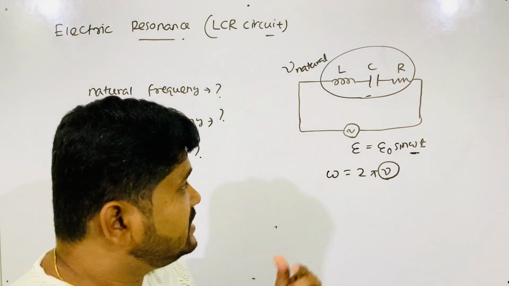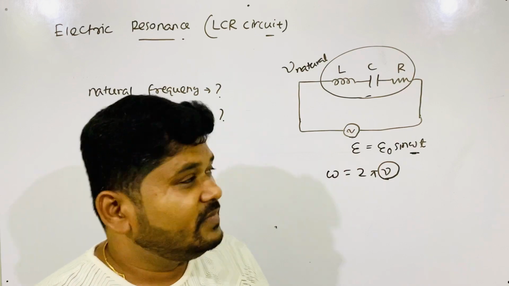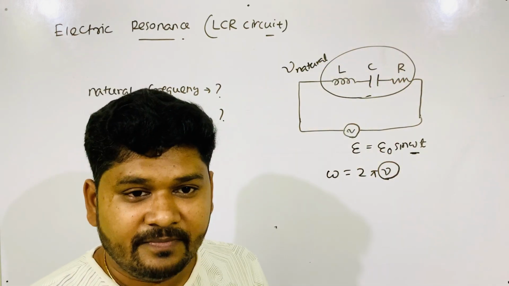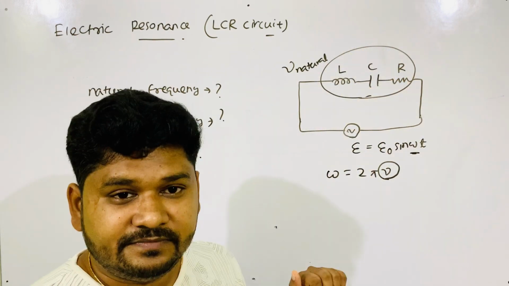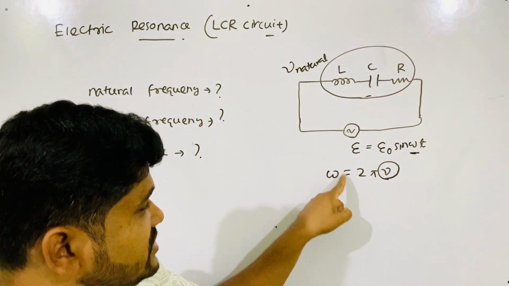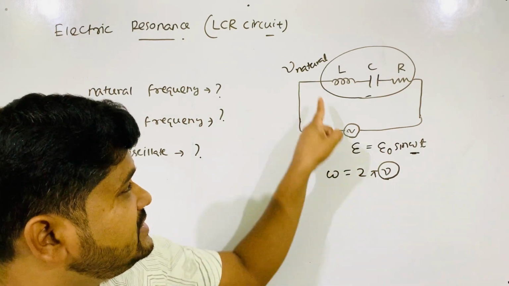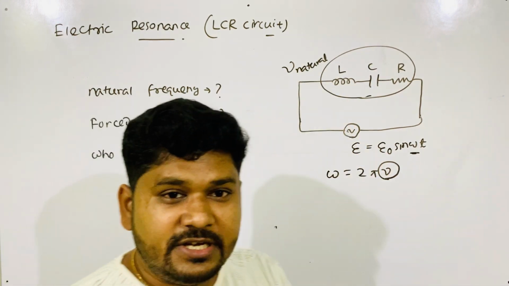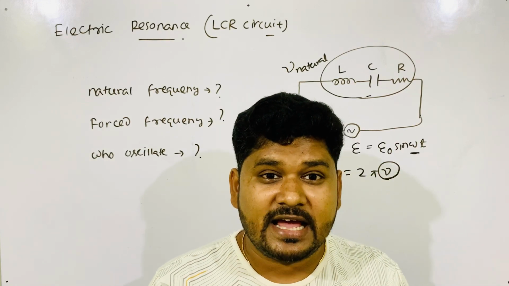Natural frequency is calculated from these device constants. When these two frequencies match, natural frequency and source frequency, resonance happens.